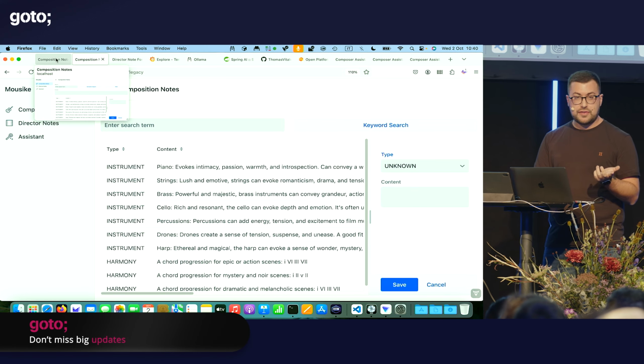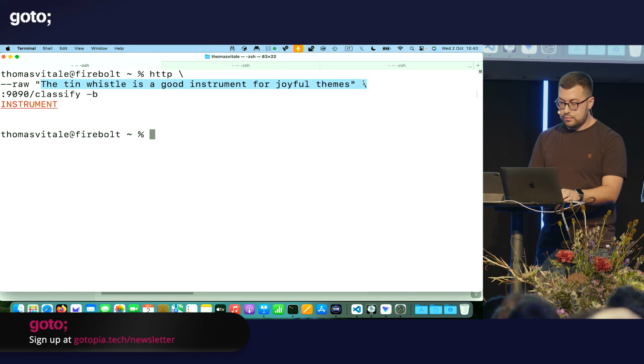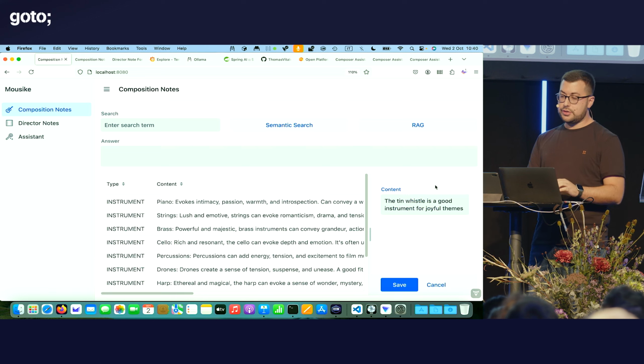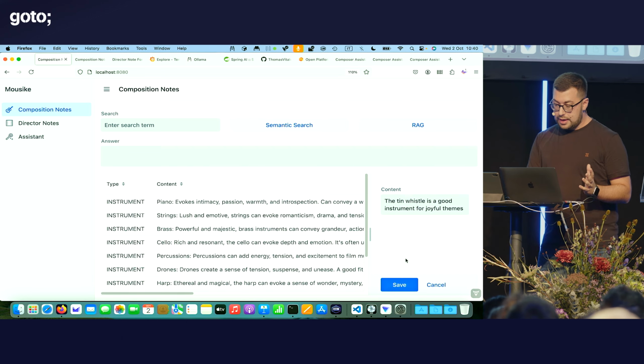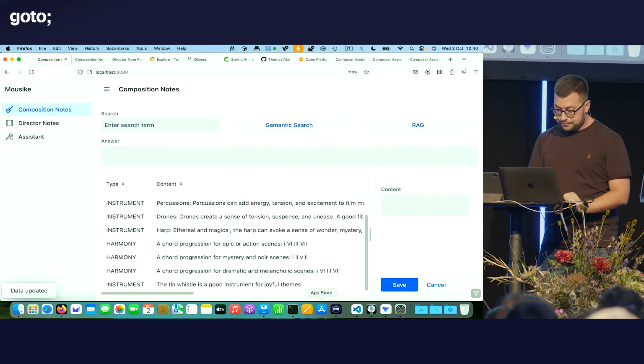Awesome. But let's verify that it works in the new version. So I'll get the same prompt for the tin whistle, and I have the updated application. I don't have to specify a type. I save it, and hopefully I get the instrument label. So it's still working. Great.